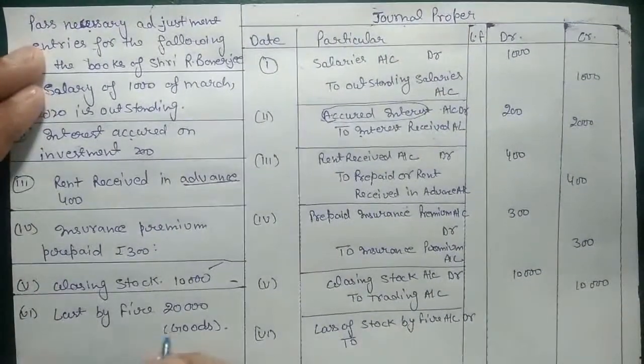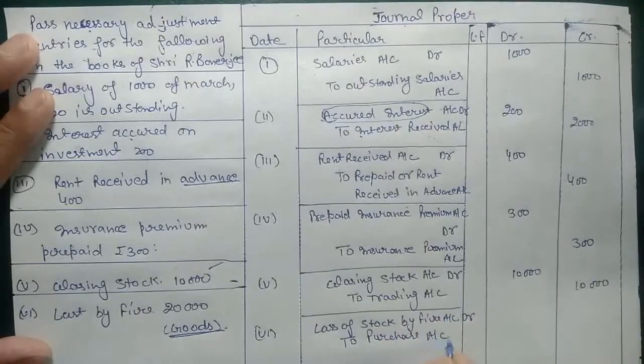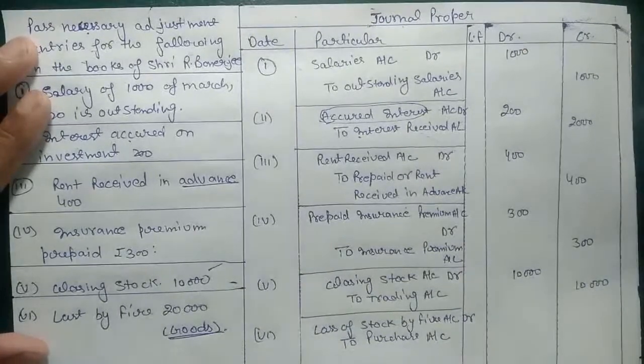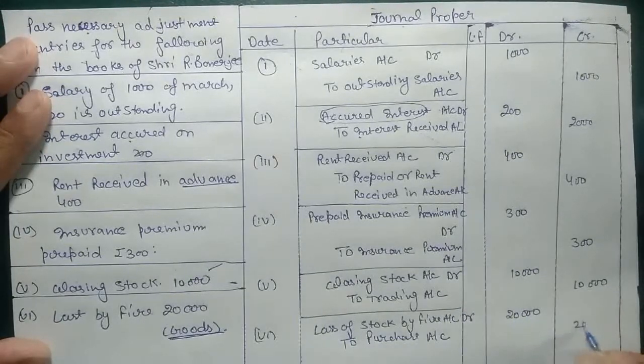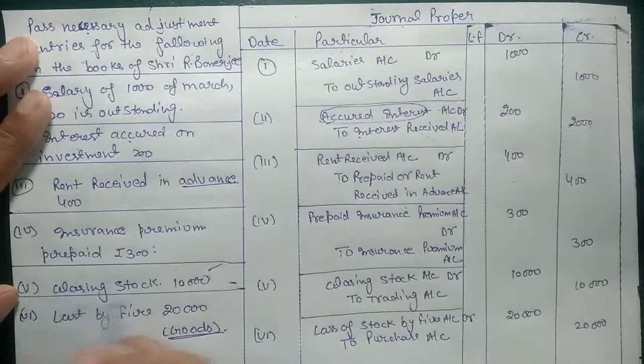But because we lost our goods, for goods we use purchase account, because we purchased those goods. So these are inventory for us, and when we lose inventory, we use purchase instead of cash. All these entries we have discussed in chapter number 7, other than the closing stock entry.